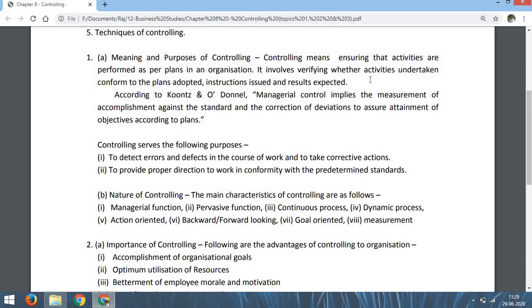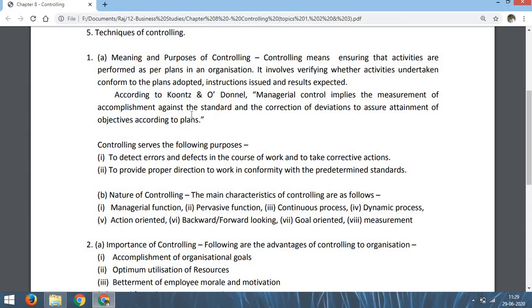That means we have to compare 3 things: whether the activities are completed according to plans adopted, according to instructions issued and according to results expected. So controlling means the process of ensuring that everything is going according to the plan given, according to the instructions given, and that the results are achieved as expected.